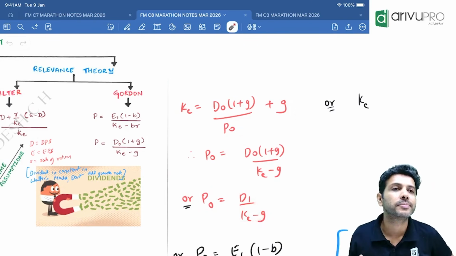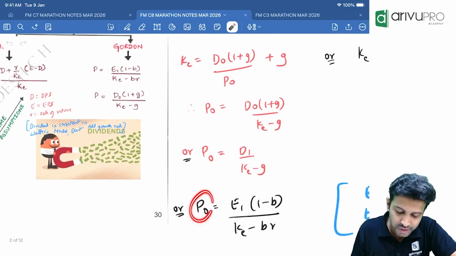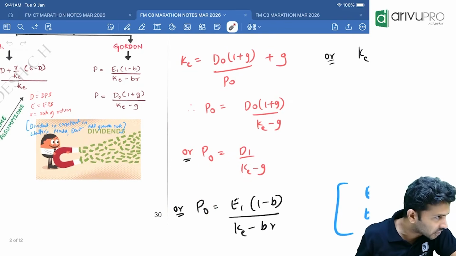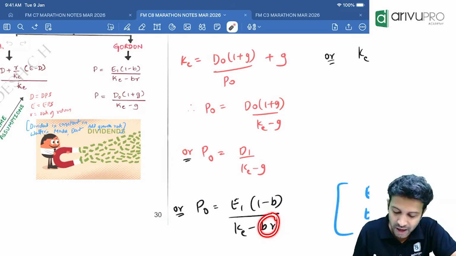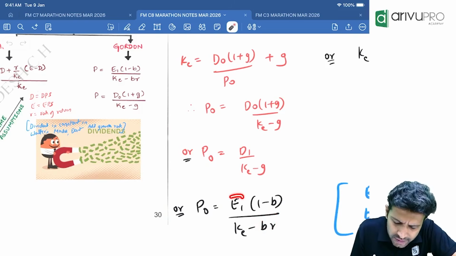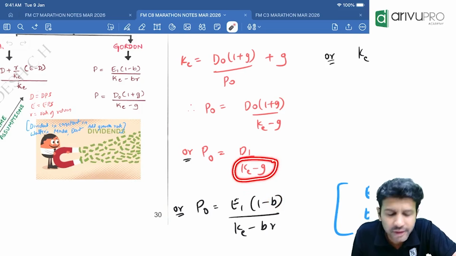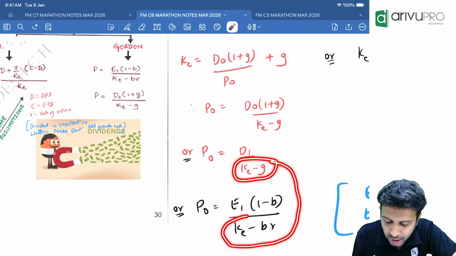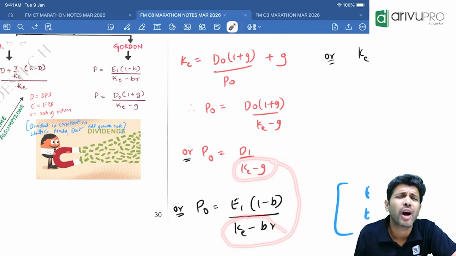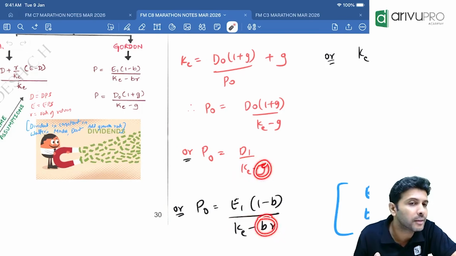Any problem, sir? Now one more is there, where price of the share is given by E1 into 1 minus B divided by K minus BR. This is a pure substitute. First of all, E here is what? EPS. B here is what? Retention ratio. First maybe we'll do the denominator. Here what is the denominator? K minus G. Here what is the denominator? K minus BR. How do you find growth rate? B into R. So G is substituted with BR.